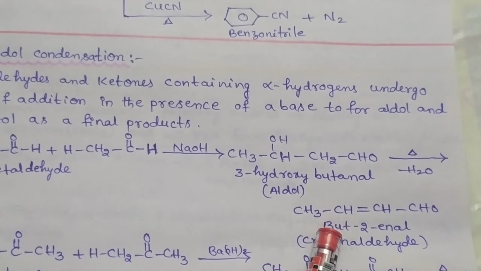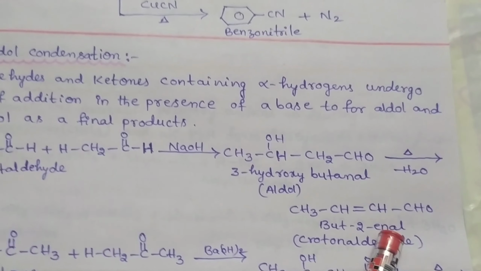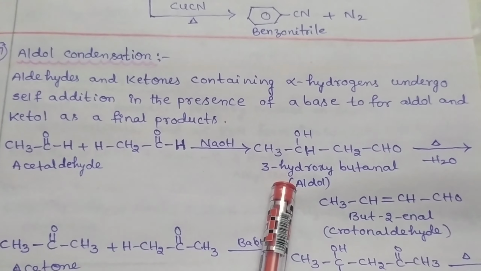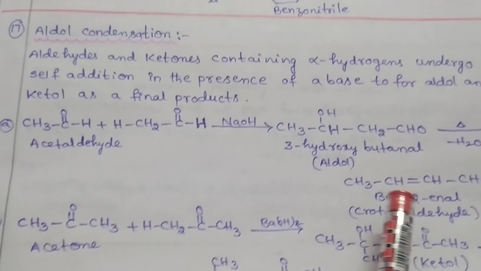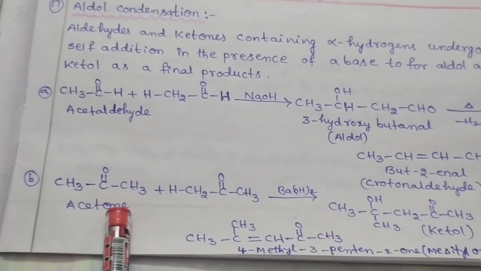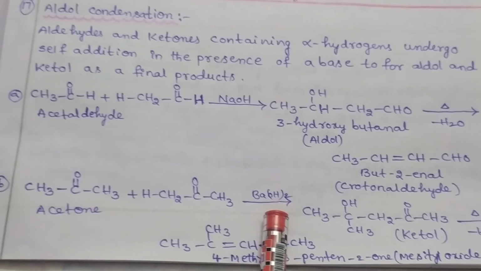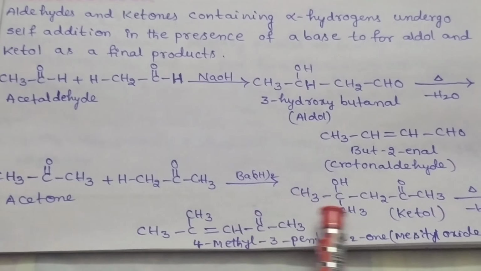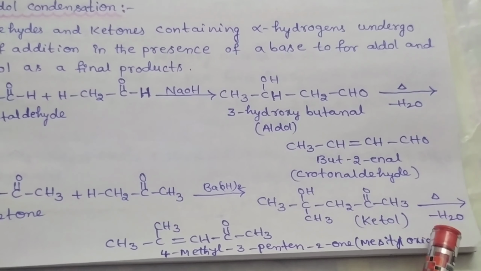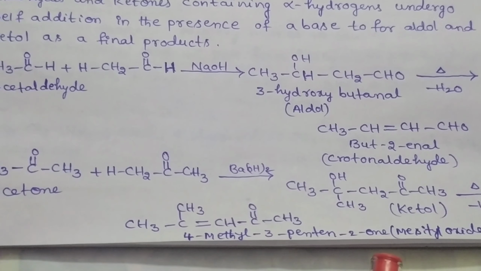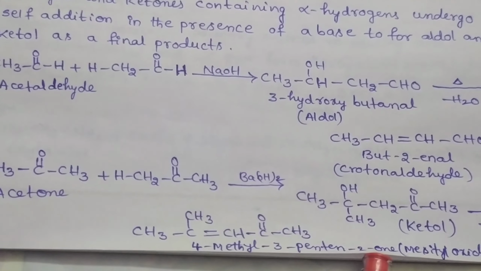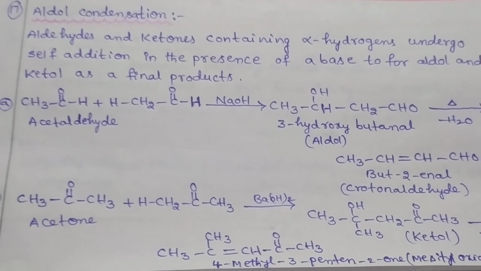that means but-2-enal as a final product. This reaction is known as the aldol condensation reaction. If we take ketones containing alpha hydrogens in the presence of base, they undergo self addition reaction and form ketol. This further undergoes dehydration to form mesityl oxide, that means 4-methyl-3-penten-2-one as a final product.